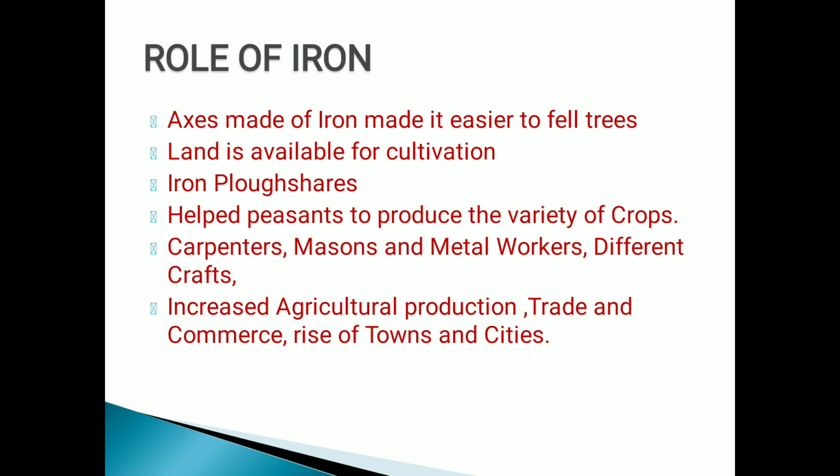Next, increased agriculture. After coming to know the use of iron, their axes and plowshares, their agricultural production started increasing. Clear? Then trade and commerce. With this, their trade and commerce also started increasing, and this way they started establishing many towns and cities. If you refer to this society, it is an all-rounded society. Because they knew the use of iron, they started cultivating more and more crops, and their agricultural production increased. They cultivated different crops, their trade and commerce increased, and they started establishing various towns and cities.